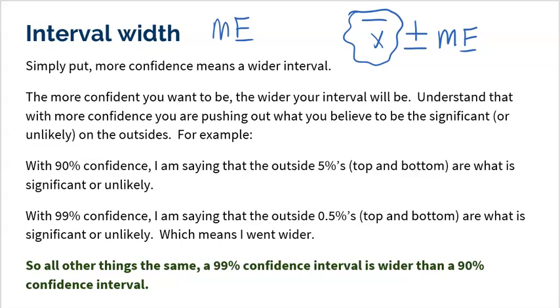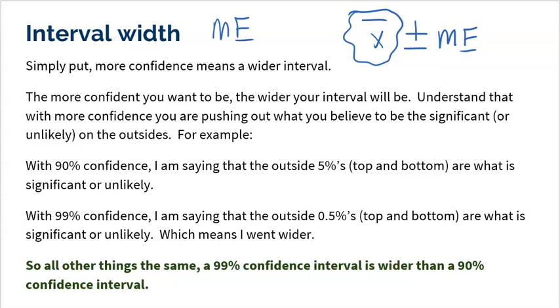Understand that with more confidence, you are pushing out what you believe to be significant or unlikely. You're pushing that to the outsides. For example, with 90% confidence, the outside 10%, 5% at the top and 5% at the bottom, is what I deem to be significant.